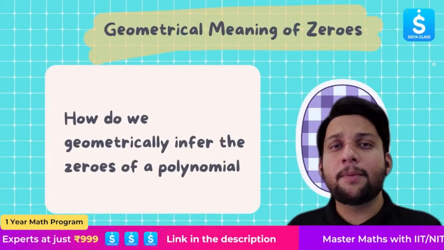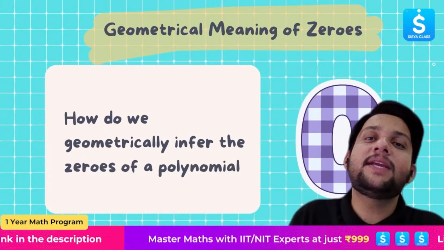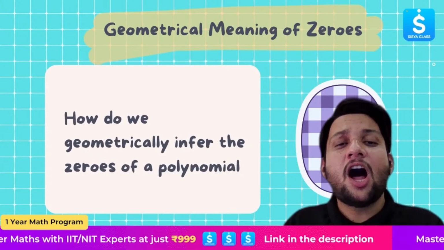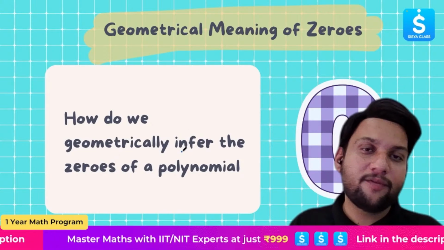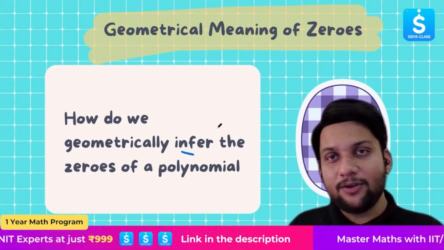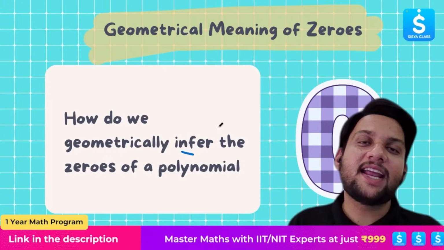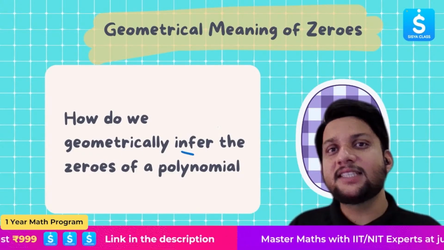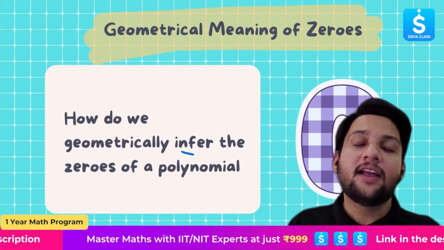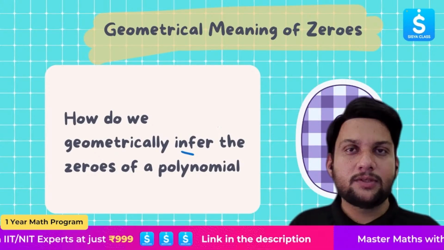Let's move on to the first topic of grade 10, that is, what is the geometrical meaning of the zeros, meaning how do we geometrically infer the zeros of a polynomial. It is going to be a very fun session, and I'm telling you, this is the easiest chapter of grade 10. Actually, everything is easy, but this is the highest scoring chapter. Trust me, if you are able to understand everything in this class itself, you will never lose marks.